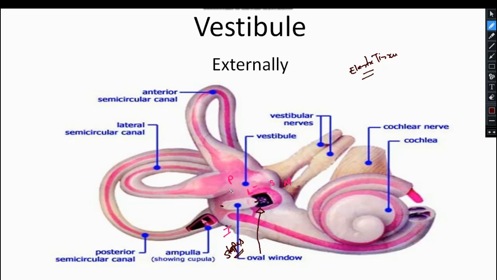So here we have seen this lateral wall. Behind it is connected by this lateral semicircular canal. Clear?